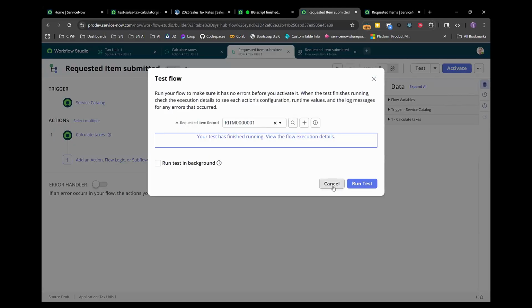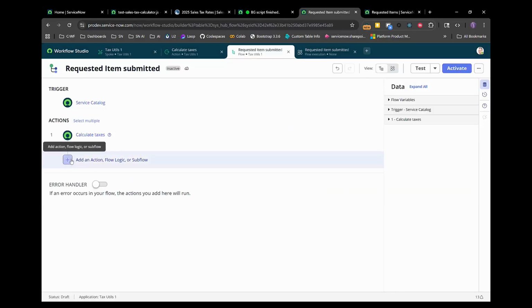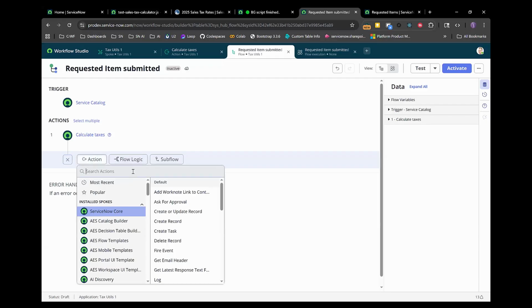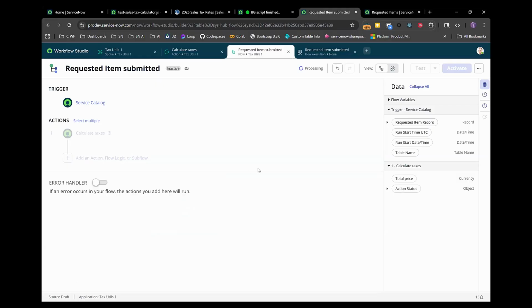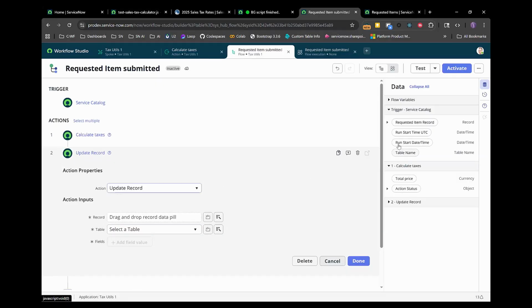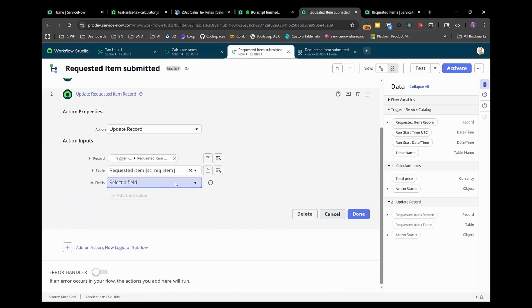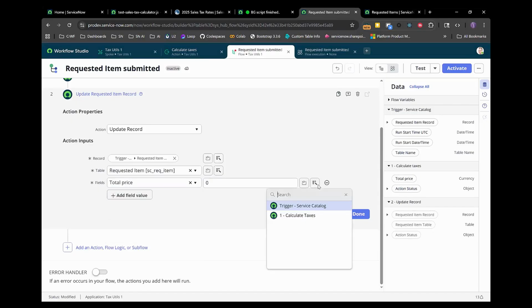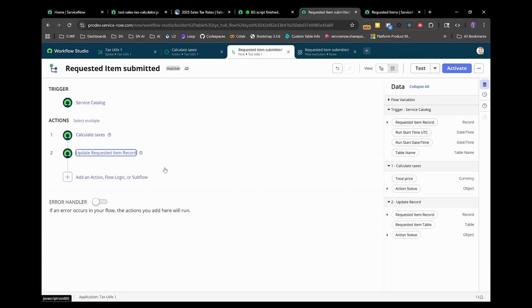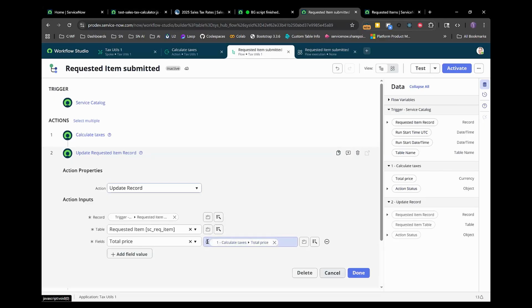And so what we can do now is create an action to update the record. And what's the record that we want to update? We want to update the original requested item. And I created a custom field here just for this example where it's the total price. Right? And so now all we need to do is find the output, the total price here. Oh, I got the 0 again. Let's fix that.